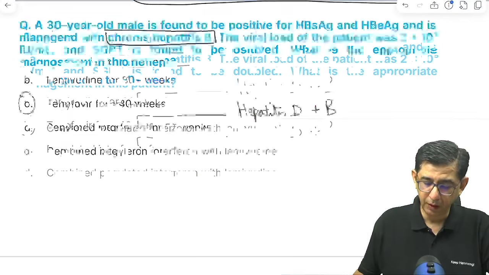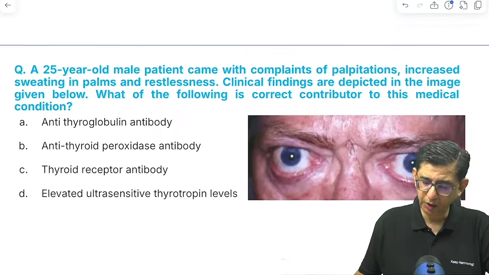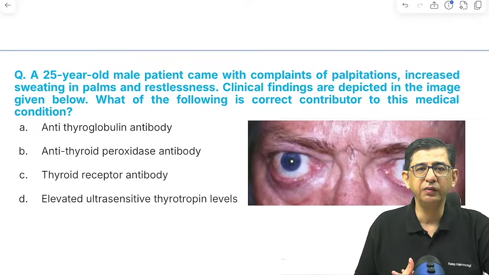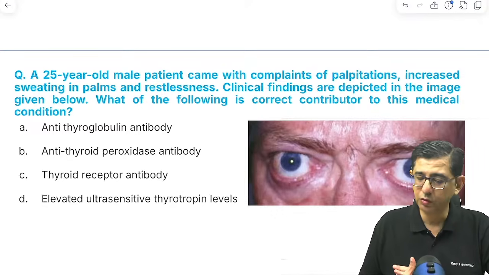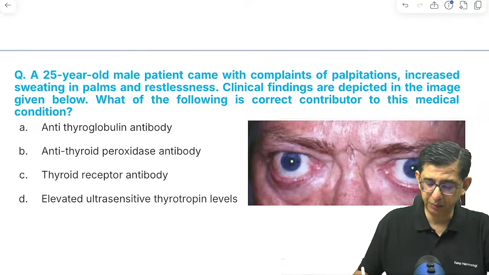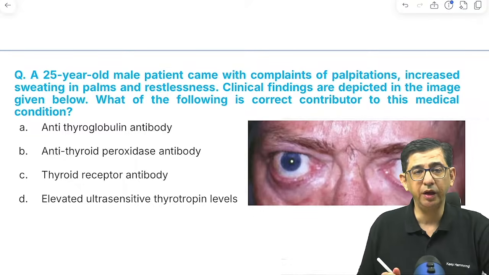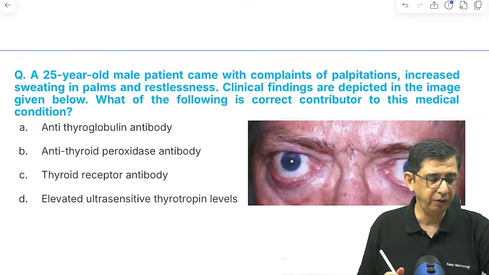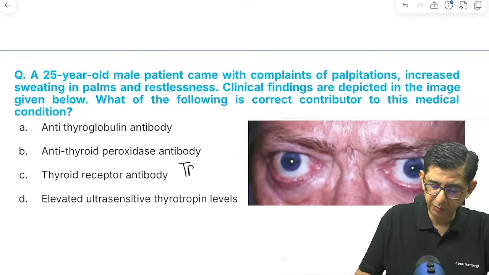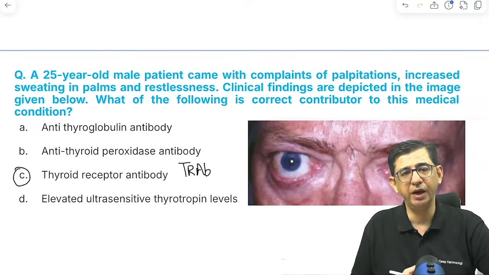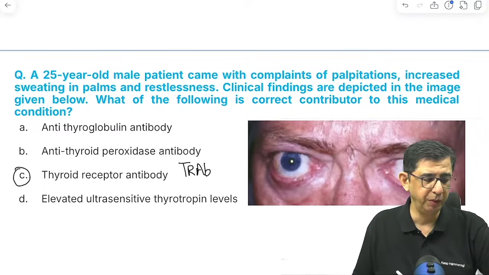Okay. Next is a patient who came with palpitations, increased sweating in the palms, and restlessness. Eye findings are given in this case, and he says, what is the cause of this? So we know that we're dealing with Graves' disease in a patient, and whenever there's a Graves' disease, we need to figure out the answer here, and the answer in this patient would be a TRAB, that is a TSH receptor stimulating antibody. Yes, answer would be C. LATS, thyroid receptor antibody would be present here. So correct answer is option number C.